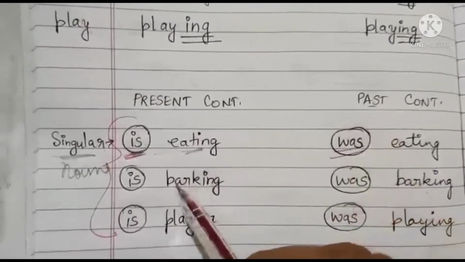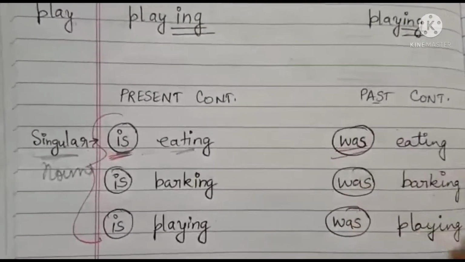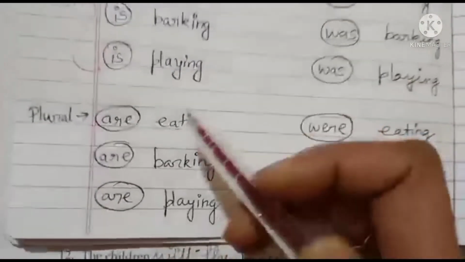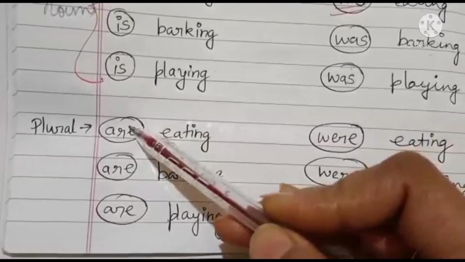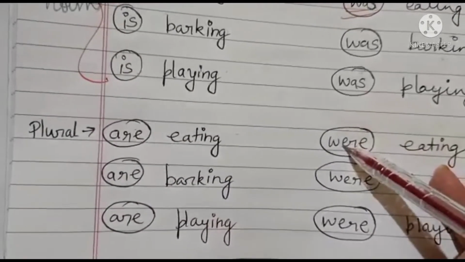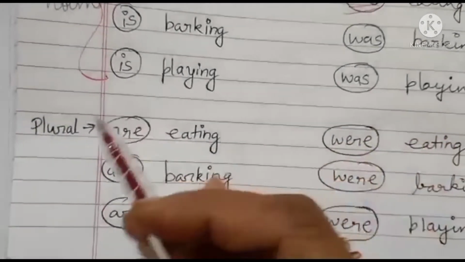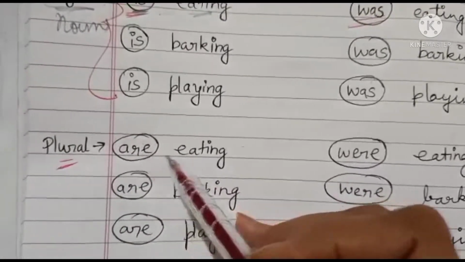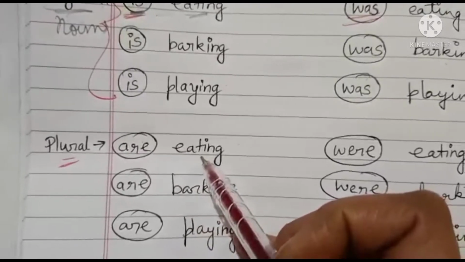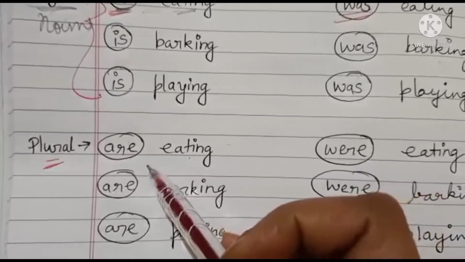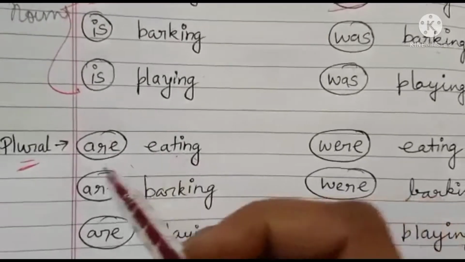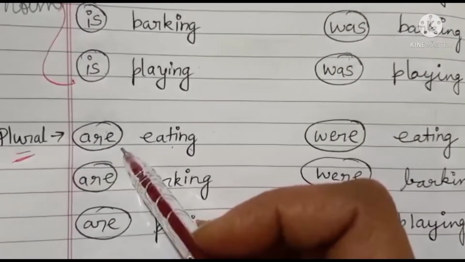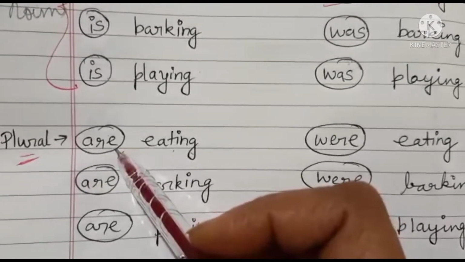Is, was, like that. But suppose the noun is plural, more than one or many, then is changes into are, and was changes into were. Suppose I am talking about plural nouns, then here it becomes are eating: children are eating, boys are eating, girls are eating. Girls, what is girls? G-I-R-L-S, girls. When we say girls, I am telling you the spelling has an S.